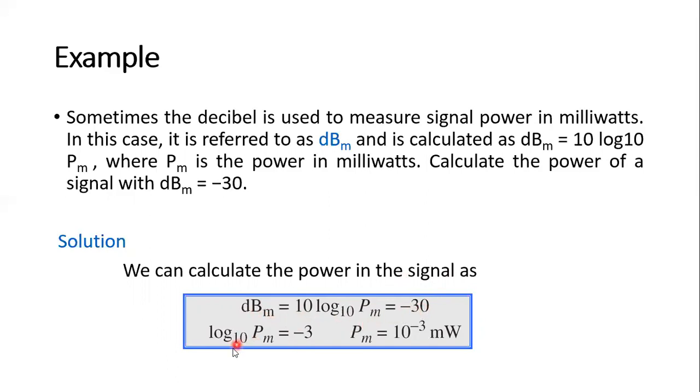Okay. Therefore 10 log 10 Pm equals -30, so you take both sides, Pm equal to 10 power -3. Here, taking both sides, 10 log 10 of 10 is 1. Therefore Pm equal to 10 power -3 milliwatts.